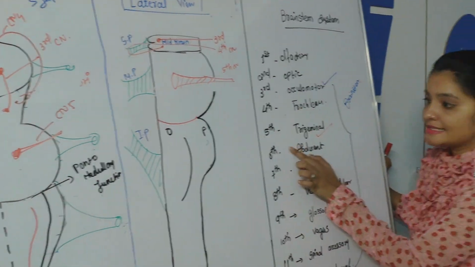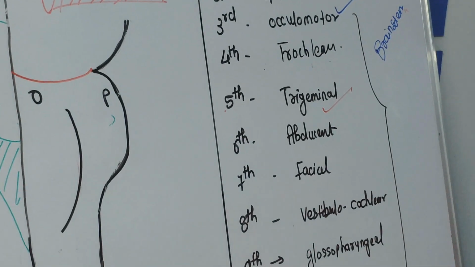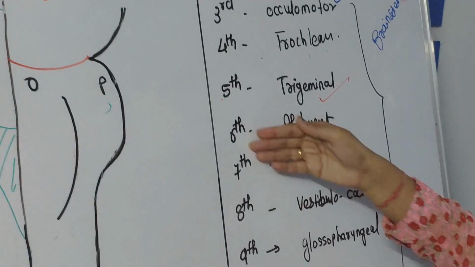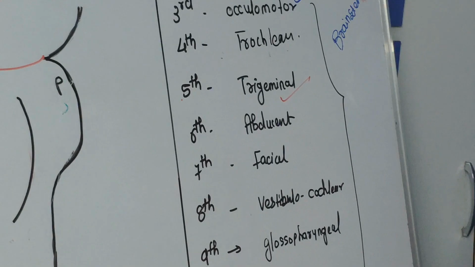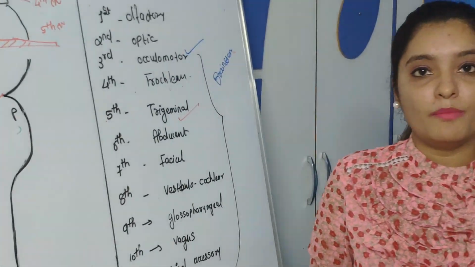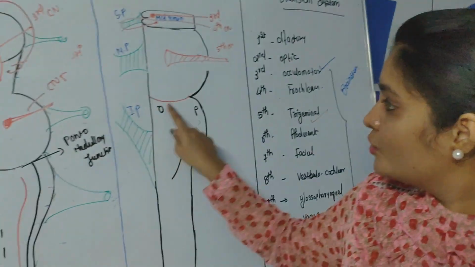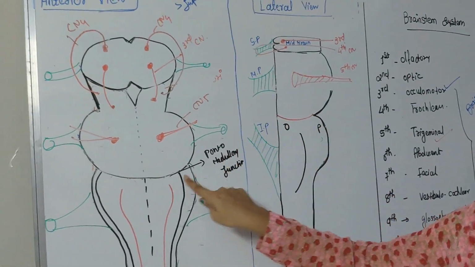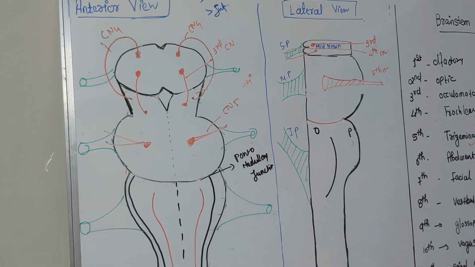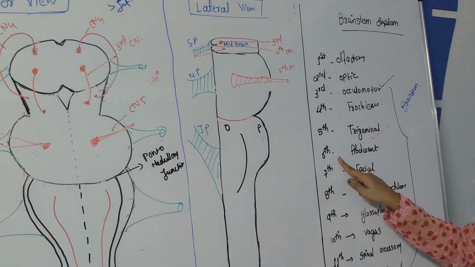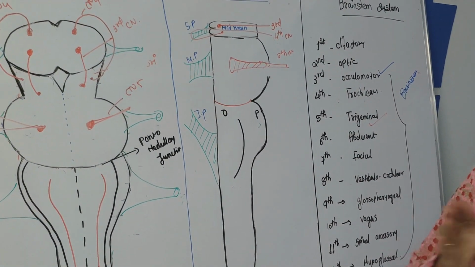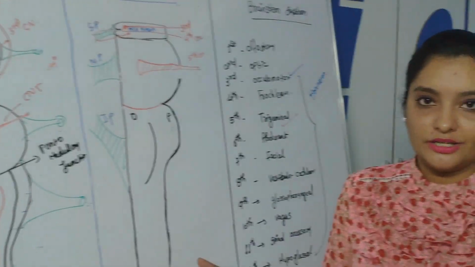Now we'll see 6, 7 and 8. These three cranial nerves originate from the pontomedullary junction. So you can see this is the pontomedullary junction. The sixth cranial nerve originates from the medial part of the pontomedullary junction.